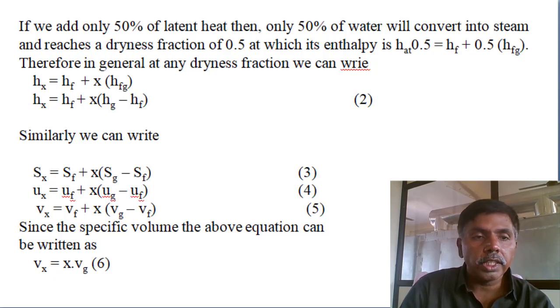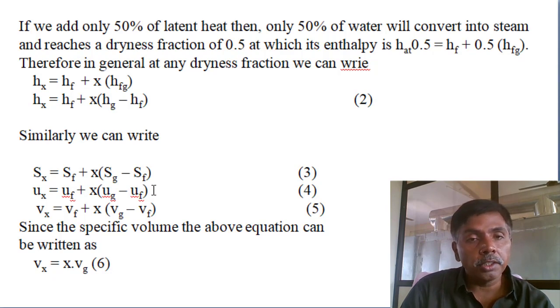Now, how are we extracting the properties? At the wet region, if you know the dryness fraction, h equals hf, the enthalpy at liquid stage, plus x into hg minus hf, enthalpy at saturated vapor minus enthalpy of liquid. But we want to know the dryness fraction. At the wet region, we also calculate properties like entropy, s equals sf plus x into sg minus sf, and internal energy also, ef.